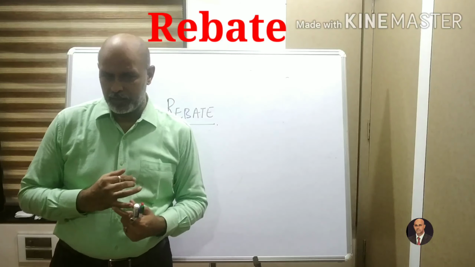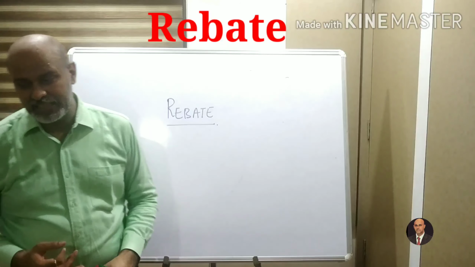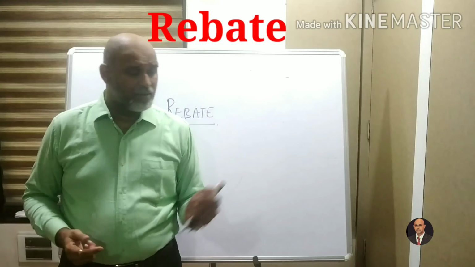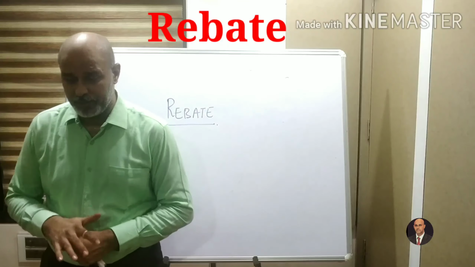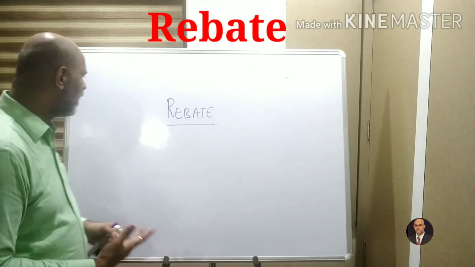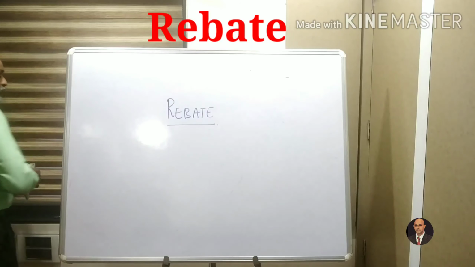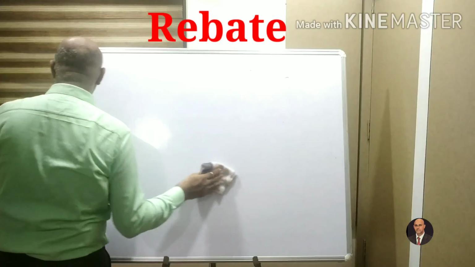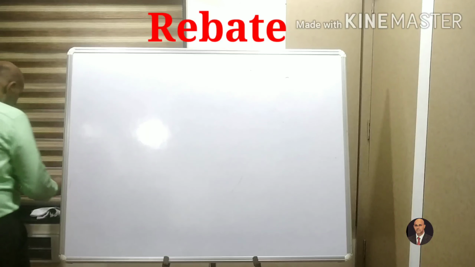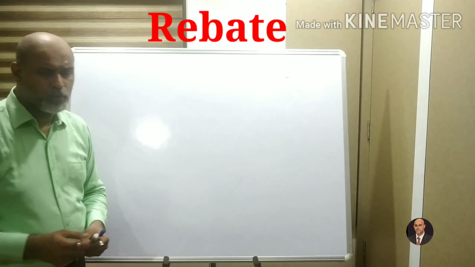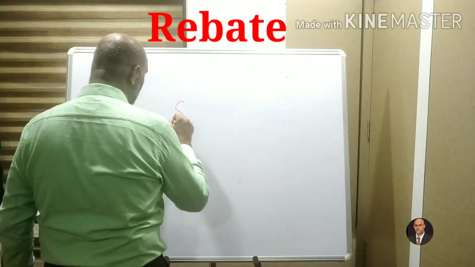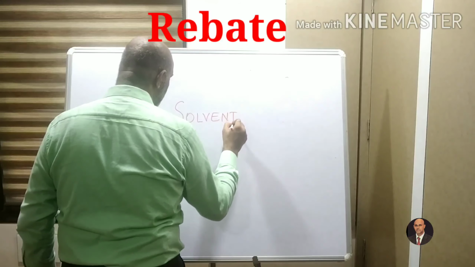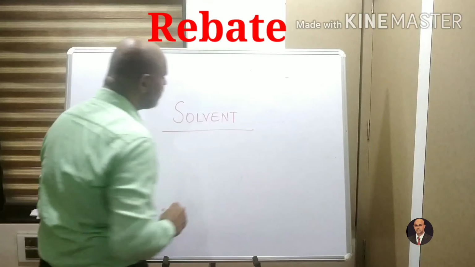So what did we do right now? We did depreciation, entity, entry, insolvent and proprietor and finally we came up to the word rebate. Let's go to the next term. I think the next term will be very easy for you because I have already made mention of it when I was doing the word insolvent. So I'm not going to write the word insolvent, I'm going to write the word solvent.